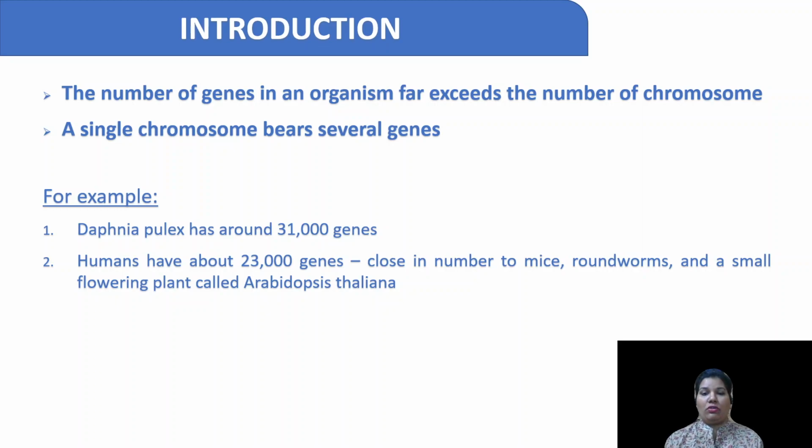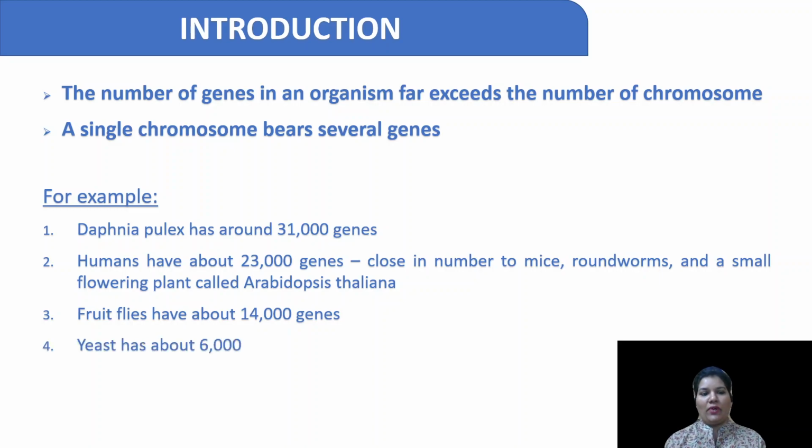And we carry genes close in number to mice and roundworms. I'm sure you don't like comparing yourself with mice and roundworm. But the point is, you cannot compare the size of the organism with the number of genes. Daphnia, being so small, has 31,000, and human beings have 23,000. Then look at the small plant, a flowering plant called Arabidopsis thaliana, which shares a similar number of genes. Fruit fly has 14,000 genes. I'm going to talk about fruit fly in the coming slides.